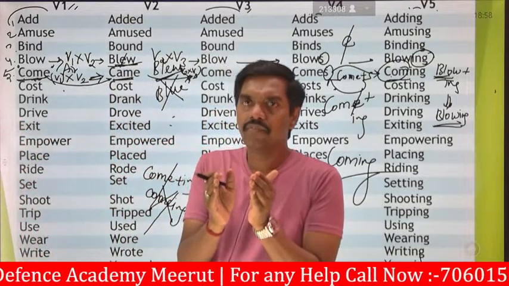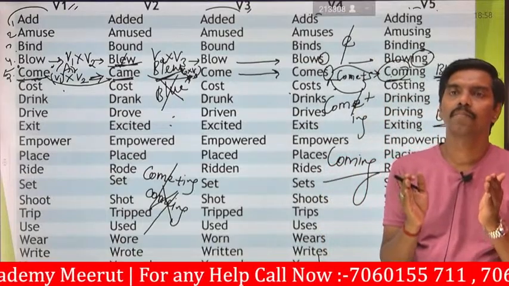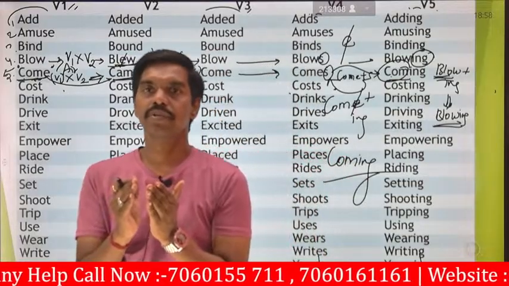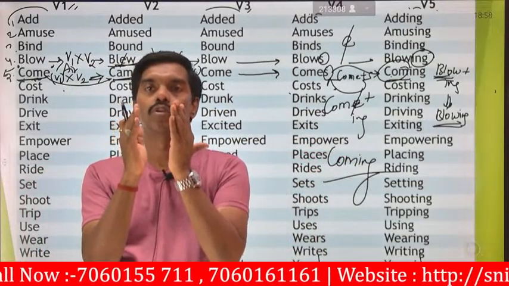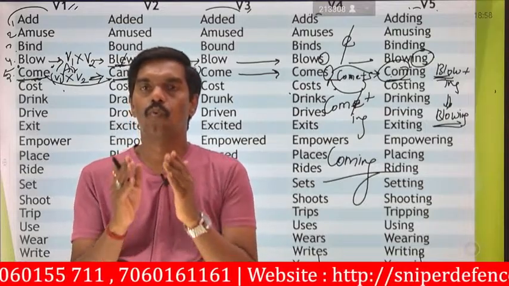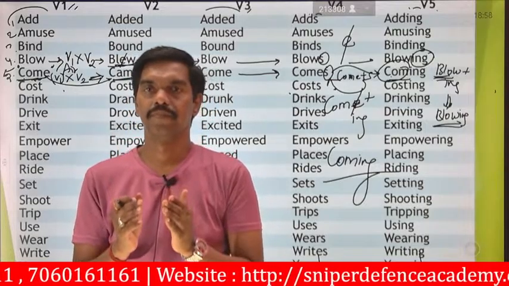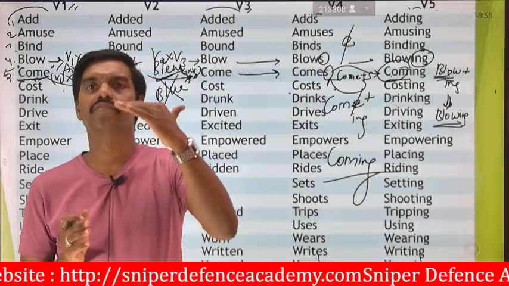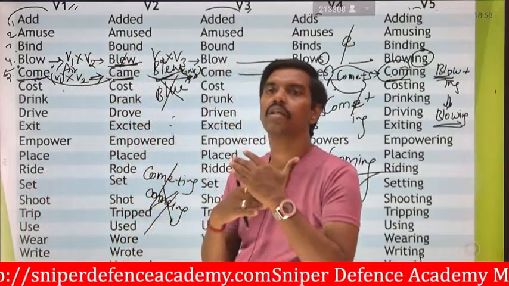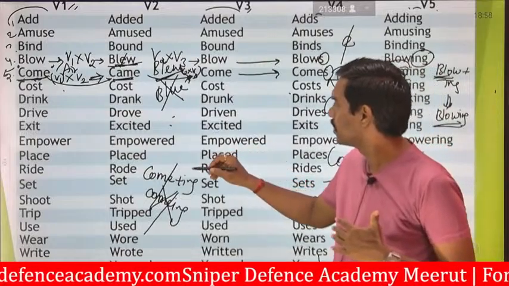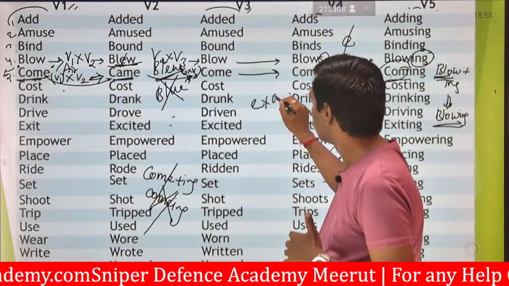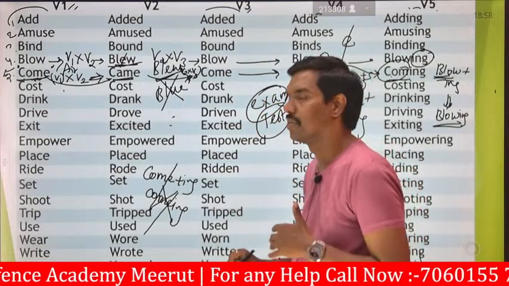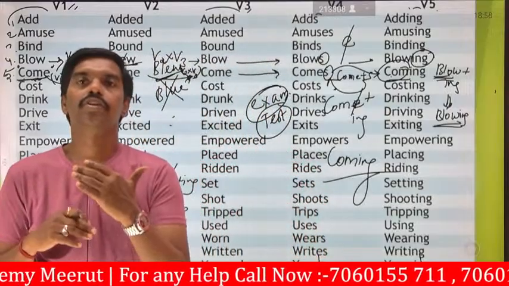Each and every verb will show what type of sentence it is given in and how you are going to identify it, in what way it has been represented. For that only we are practicing some of the words which will come regularly in the examination. These are the major words which will come in the exam or in the test. Some of the words we are practicing here to motivate you.